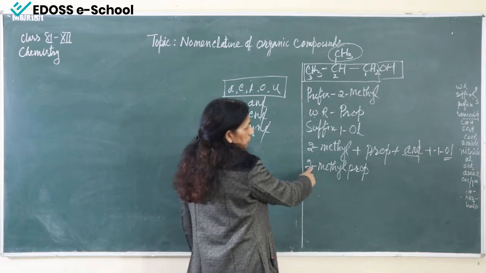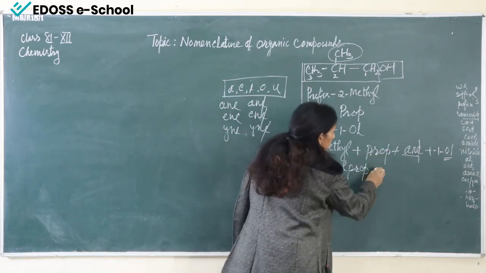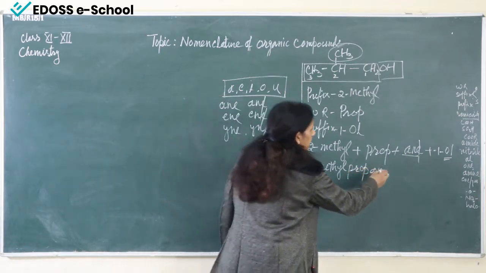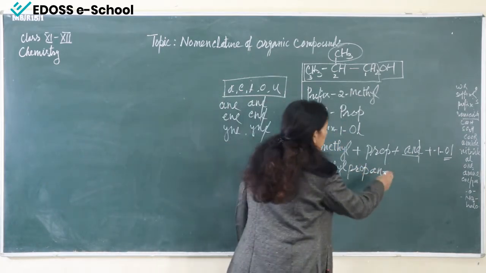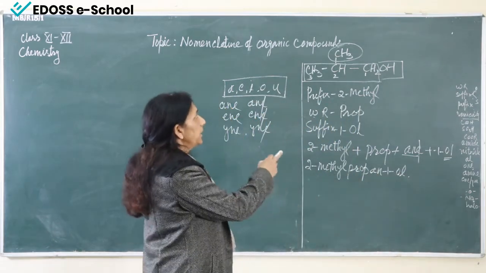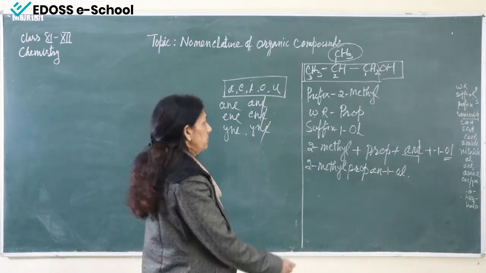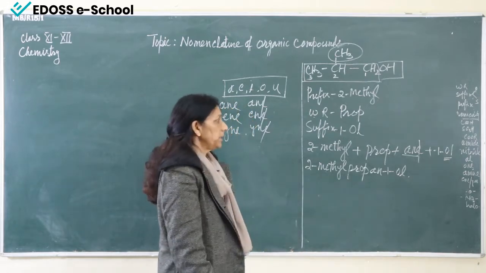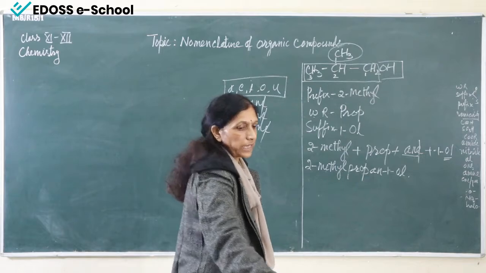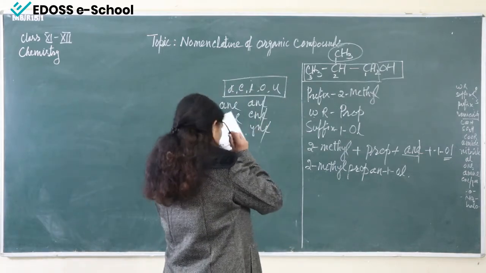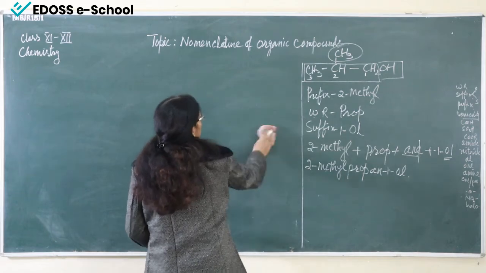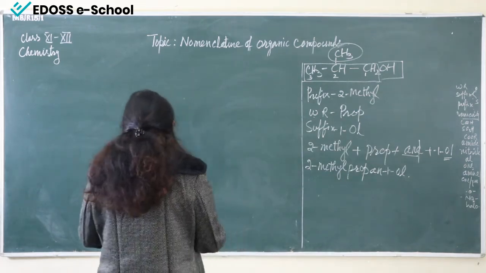Okay. So, this is 2-methylprop, and from -ane we have to remove E, and then a small hyphen, 1-ol. So, this is our IUPAC name of this organic compound: 2-methylpropan-1-ol. This is the name. Now, coming to the second example. Now, see, this is our second example.